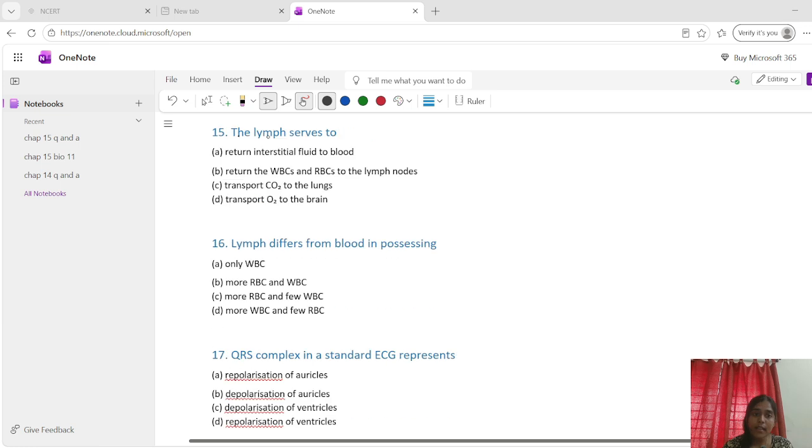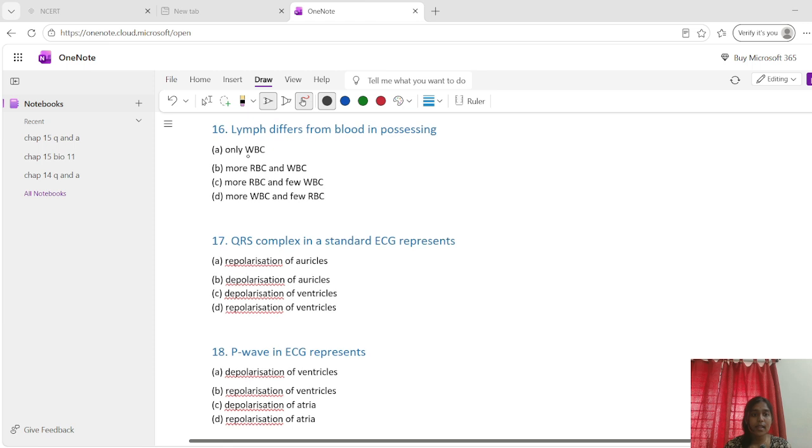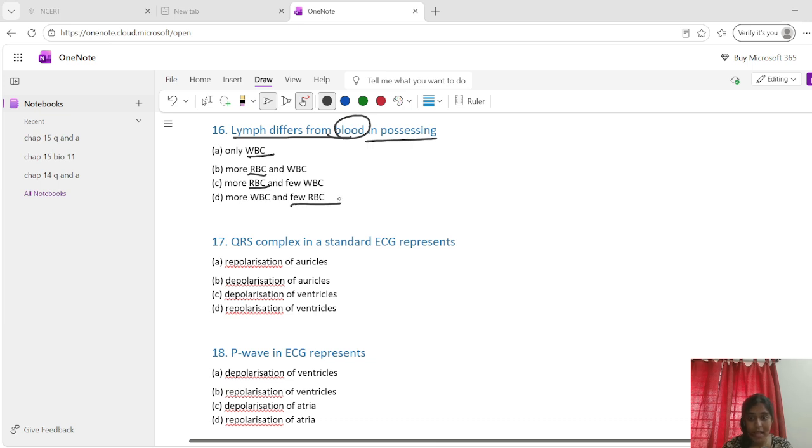Okay. The lymph serves to, okay. So the lymphatic vessels collect excess tissue fluid and return it to the bloodstream, and this prevents tissue swelling. So what is the answer? Return interstitial fluid to the blood. And the 16th question. Lymph differs from blood in possessing, they have WBCs, yes, and no RBCs. So what is the answer?